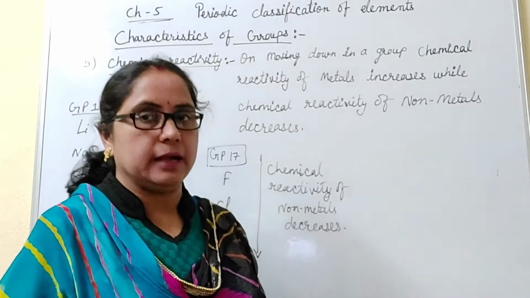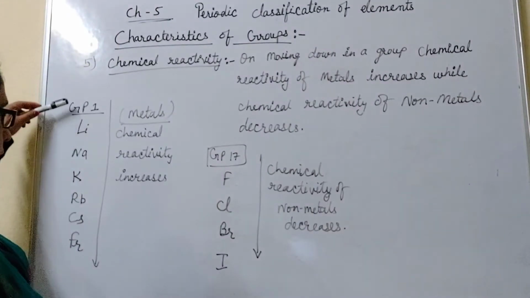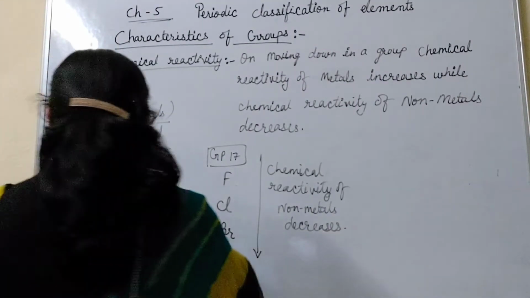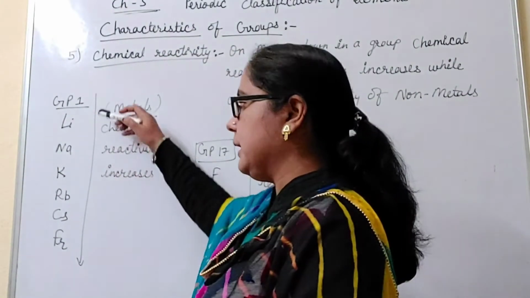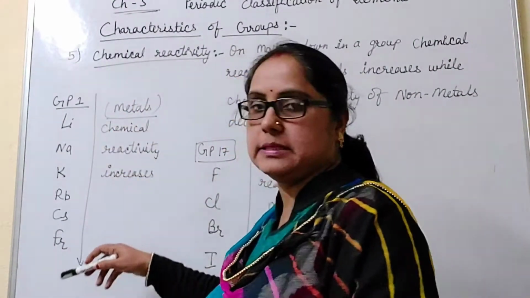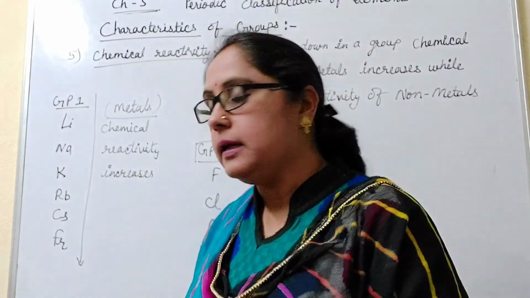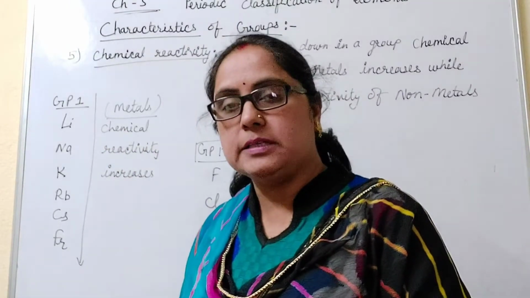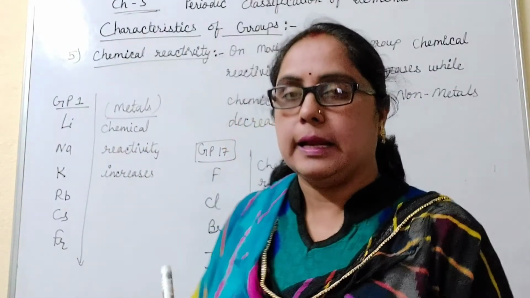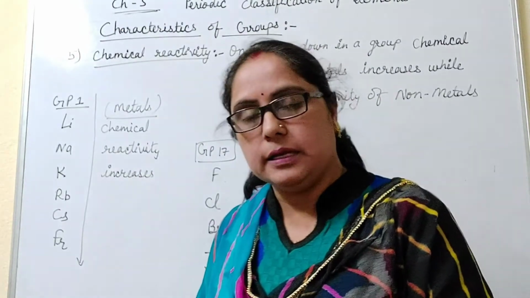The reason is that if we are talking about the first group elements, these are all metals. Their chemical reactivity increases because their atomic size increases, so as we move from top to bottom, the tendency of these elements to lose electrons increases, and hence their chemical reactivity increases.